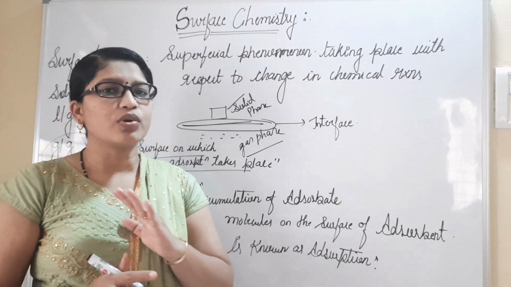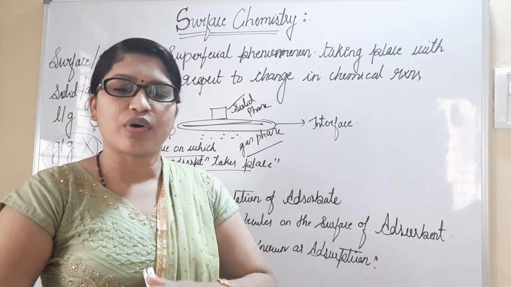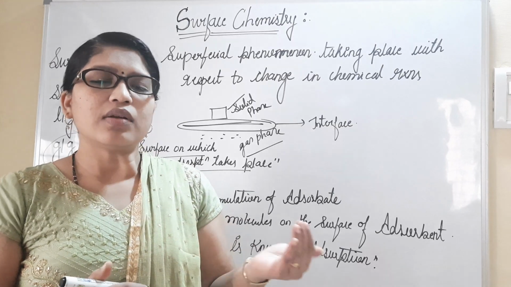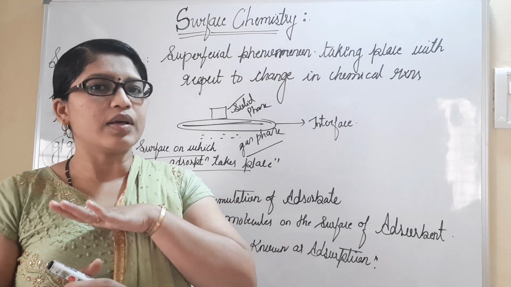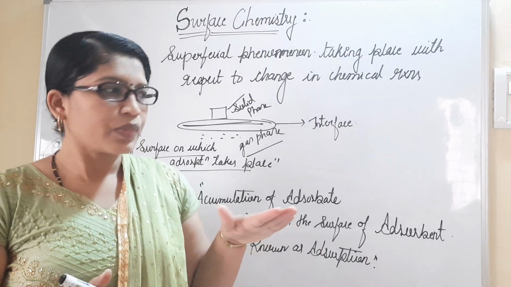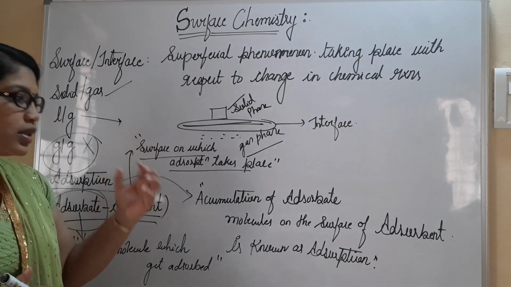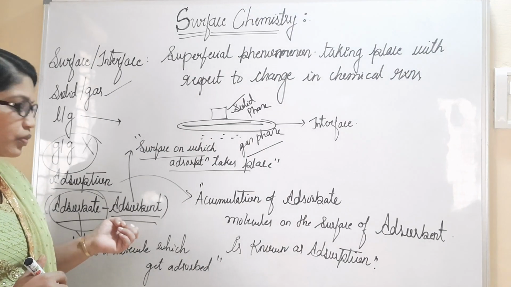Surface, in the sense that almost all the reactions take place on the superficial or first layer of any medium you consider. If we consider a solid, the reaction will take place on the solid surface. The board can be considered as the surface, and as an example for the adsorbent also.